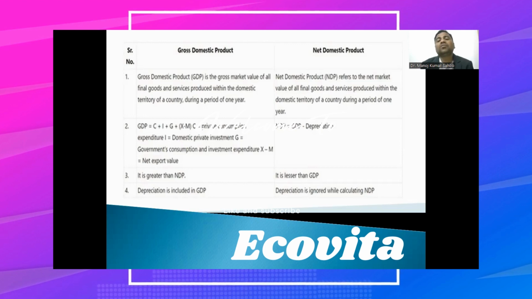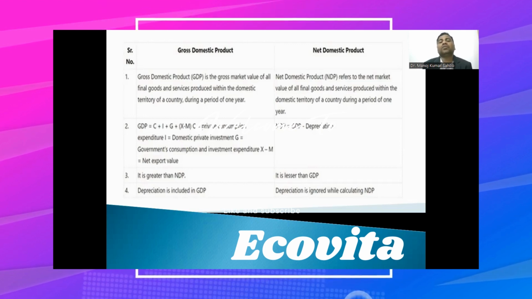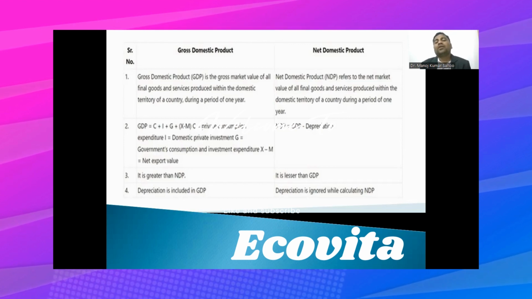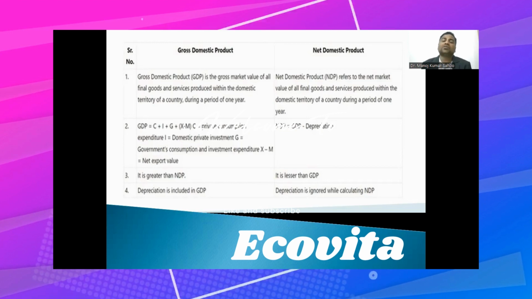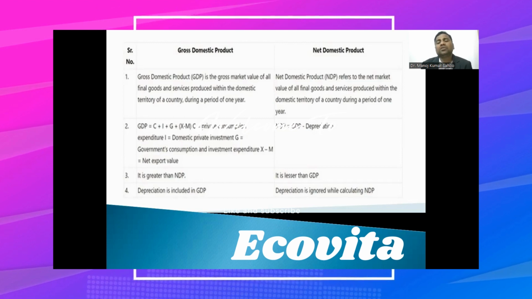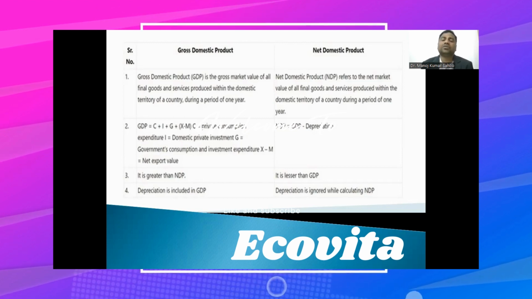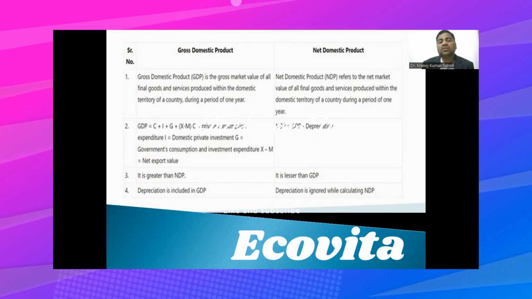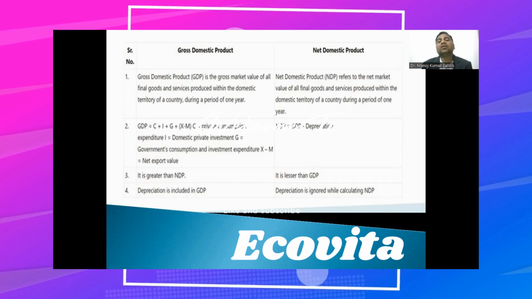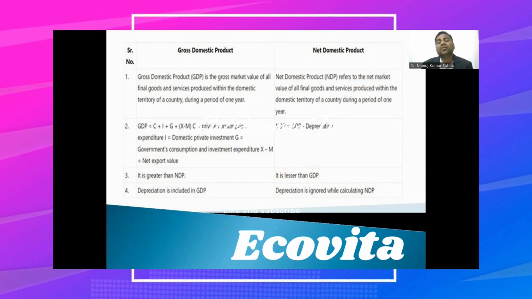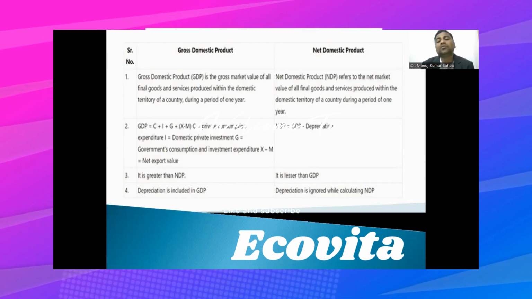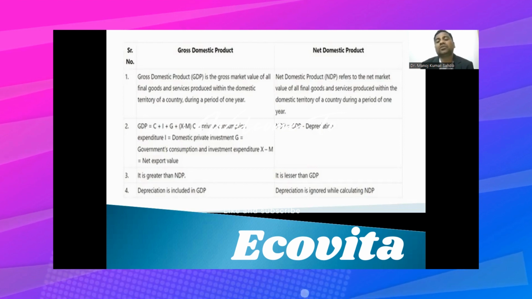अगर हम जीडीपी से डेप्रिसिएशन चार्जेस को माइनस कर देंगे, हमें मिलेगा नेट डोमेस्टिक प्रोडक्ट. ये डेप्रिसिएशन क्या होता है? डेप्रिसिएशन मीन्स दी वेयर एंड टियर चार्जेस. वेयर एंड टियर चार्जेस किसको हम बोलते हैं? जैसे कि मान लो सपोज you purchase one machine which costs 5 lakh rupees this year, and after 10 years the value of that machine will not be 5 lakhs. It may be reduced to 3 lakhs, and 5 lakhs minus 3 lakhs, the total value is 2 lakhs, and that 2 lakhs is known as the depreciation charges.